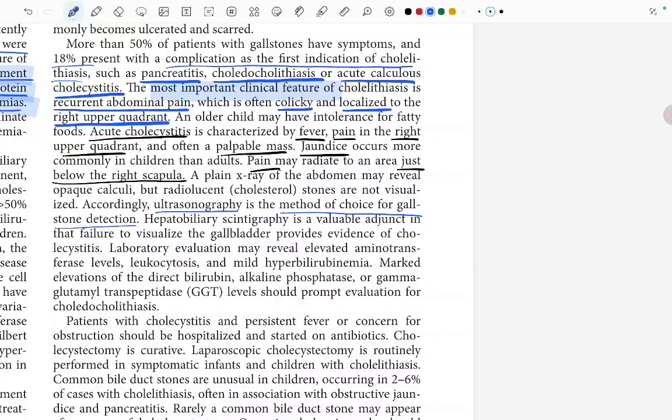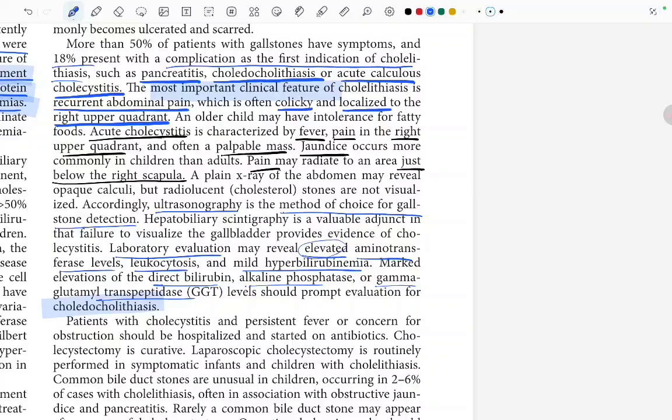Laboratory evaluation may reveal elevated aminotransferase levels, leukocytosis and mild hyperbilirubinemia. Marked elevation of the direct bilirubin, alkaline phosphatase or the gamma glutamyl transpeptidase (GGT) level should prompt evaluation for cholelithiasis. So what is written here? That on laboratory evaluation there can be elevated levels of aminotransferase or leukocytosis, and there can be mild hyperbilirubinemia. But if there are marked elevations in the direct bilirubin, alkaline phosphatase and the GGT levels, then we should evaluate for cholelithiasis.